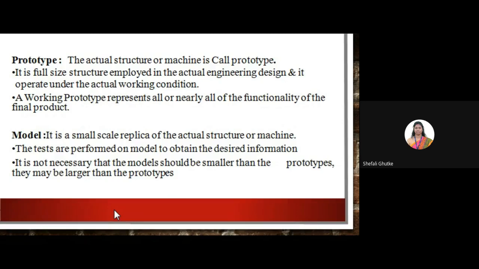Now the model. A model is a small scale replica of the actual structure or machine which is similar to the prototype. The tests are performed on the model to obtain the desired information. It is not necessary that the model should be smaller than the prototype. It may be larger than the prototype.